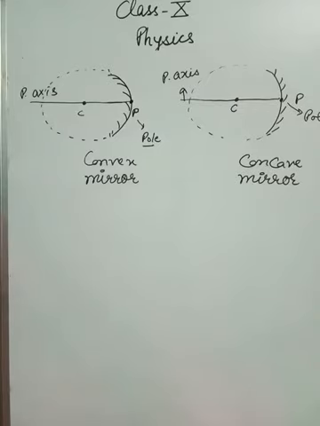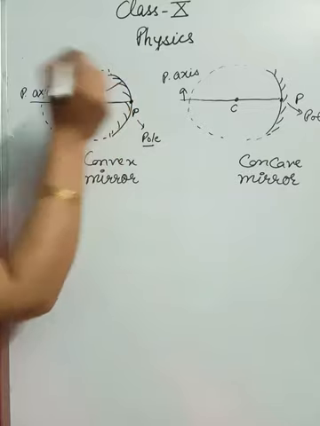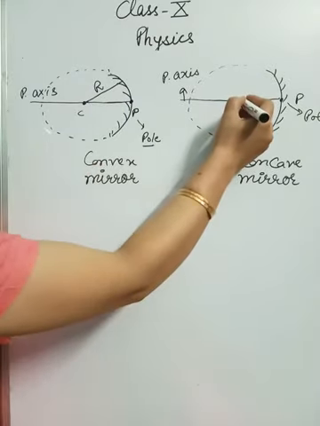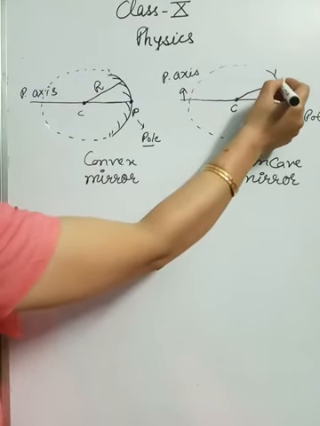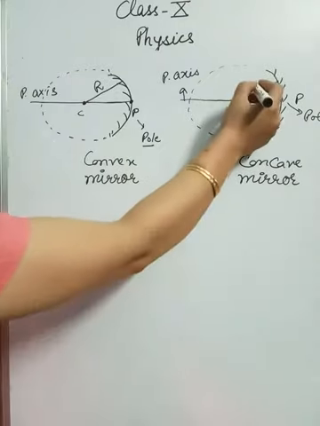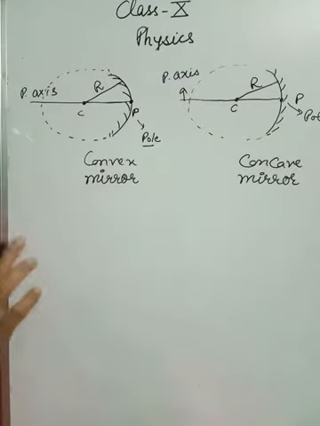Okay, and see, if I draw any line which starts from C and touches the surface of the mirror, this is called the radius of curvature. Okay, how are you going to define radius of curvature? A line joining the center of curvature and any point on the surface of the mirror is called the radius of curvature. Okay, so R is the radius of curvature.